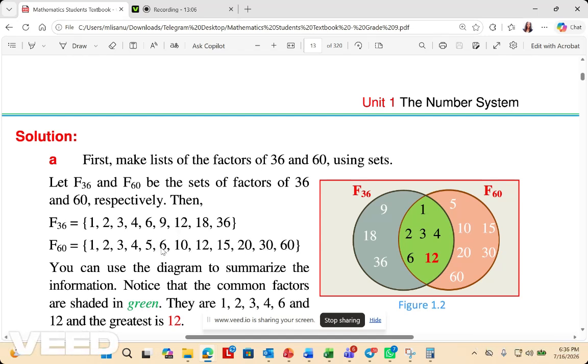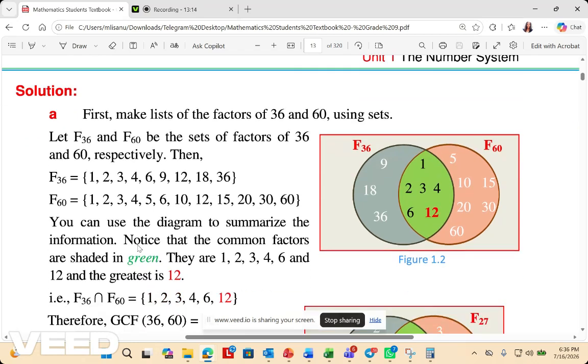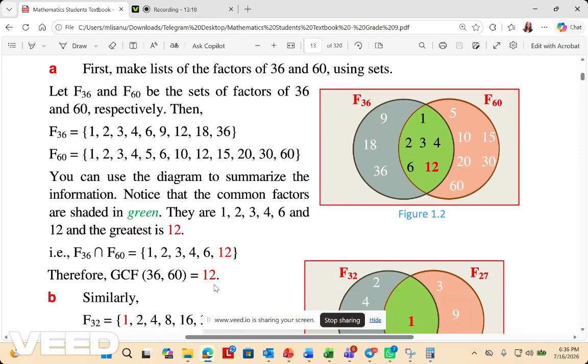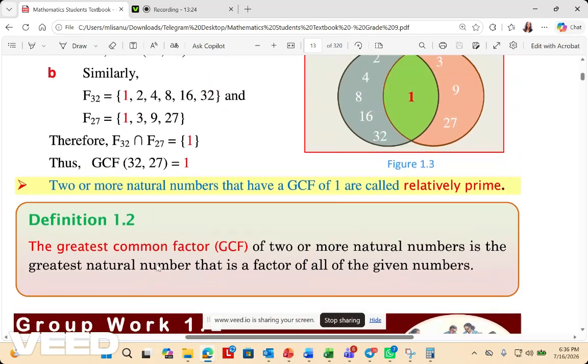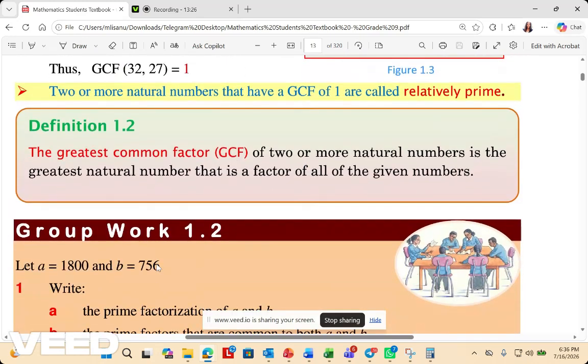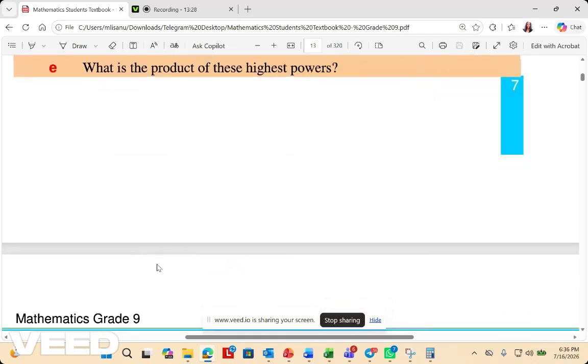So the highest of their common factors is 12. 12 is their highest common factor. So the greatest common factor is this. This symbol is what we use to show the common factors, or their intersection.